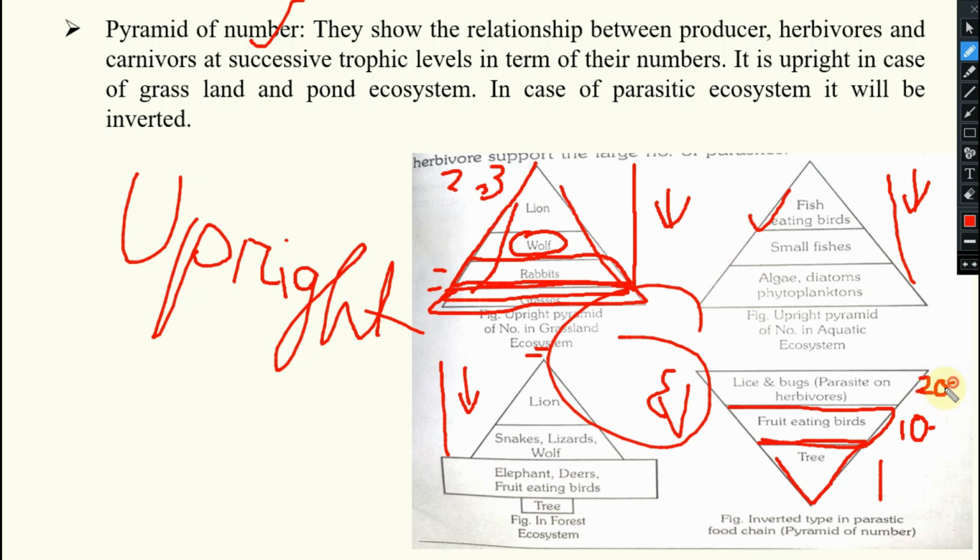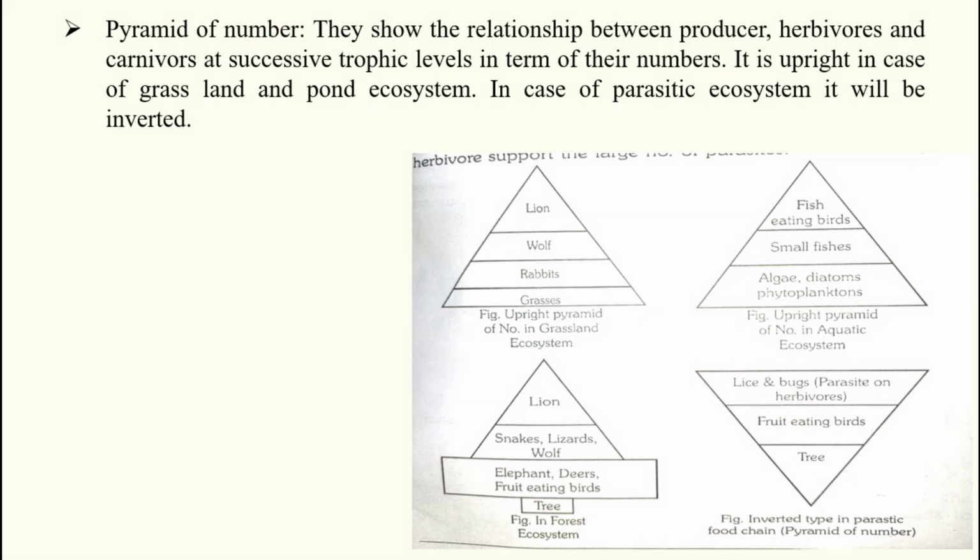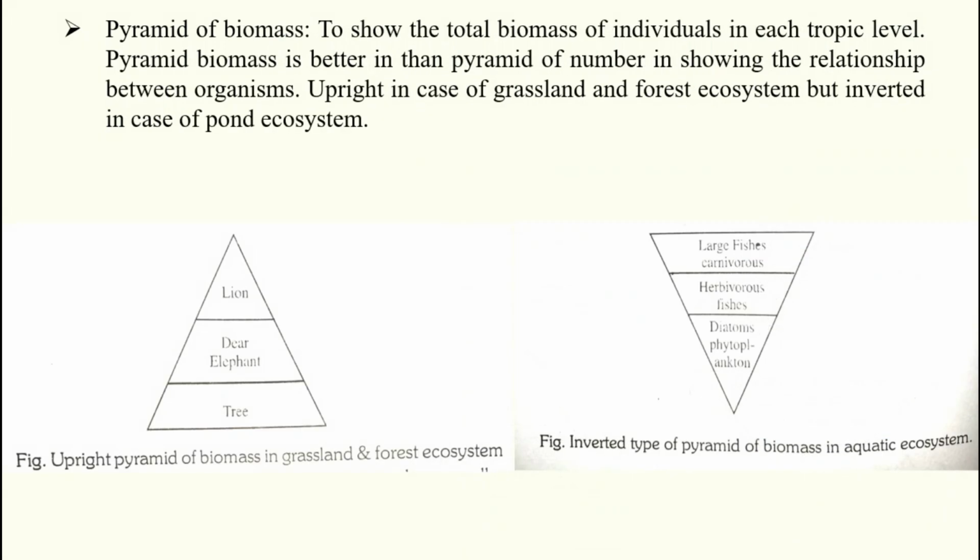Your 200. So here what is happening? The population is increasing. That's why it is inverted in case of parasitic food chain. I hope this concept of pyramid of number is clear to you.